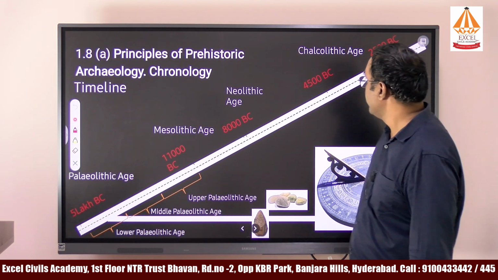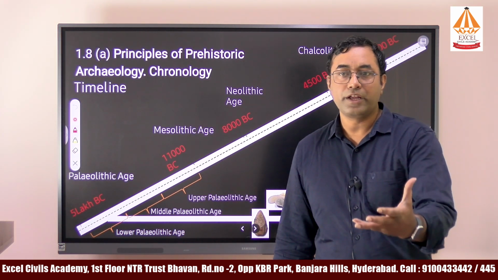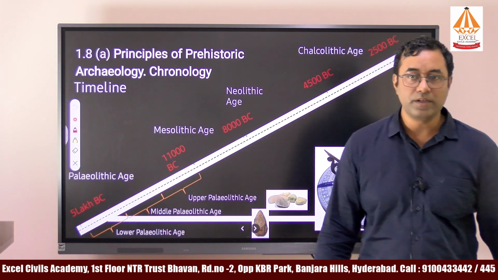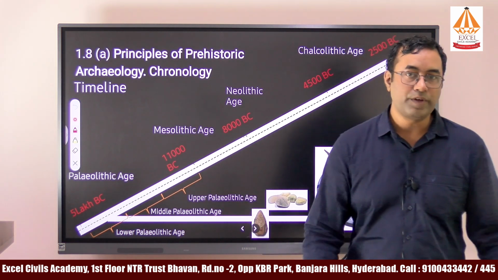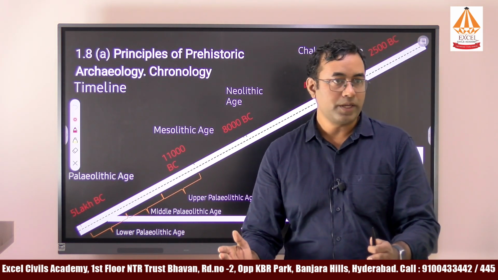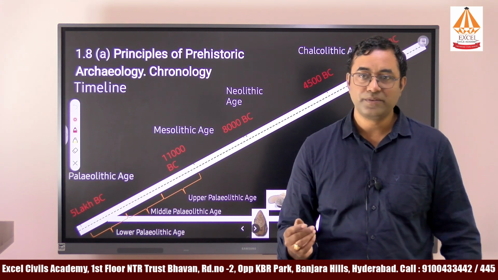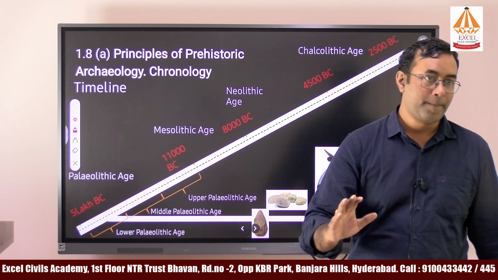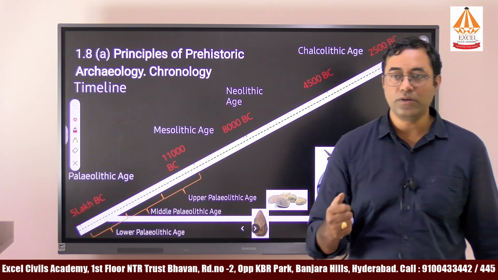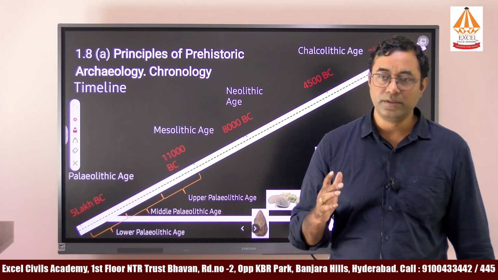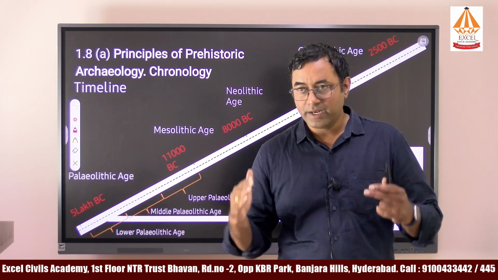Here we will study the different types of methods used in archaeology for knowing the period. For example, how do we know the period of certain cultural evidence or any type of tools? You got one pottery, how to find out the time period for that pot? You got some fossil, how to find out the time period for that fossil? There is one technique followed in archaeology called the carbon dating method. Through carbon dating, we are able to find the time period of different cultural elements.